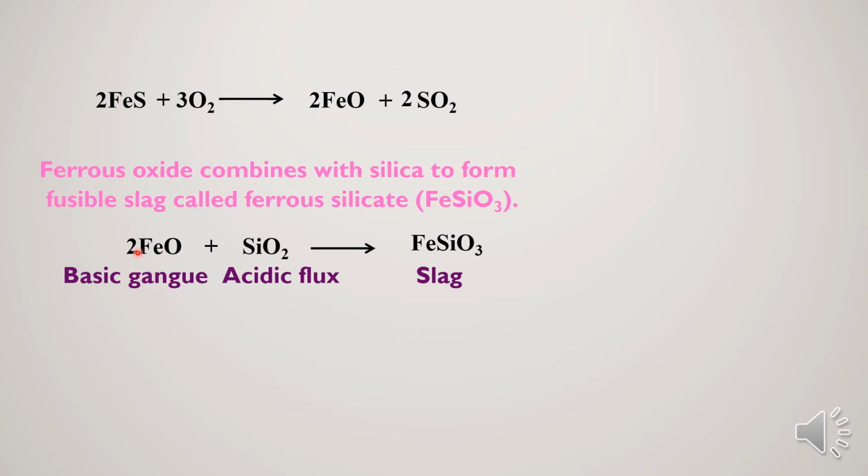In order to remove this basic gangue, this basic impurity, we need to add an acidic flux. So here sand is the flux. What is the formula of sand? SiO2, right? So when the basic gangue combines with the acidic flux, we get slag, called ferrous silicate. So whatever iron oxide is there is removed in the form of slag, ferrous silicate.